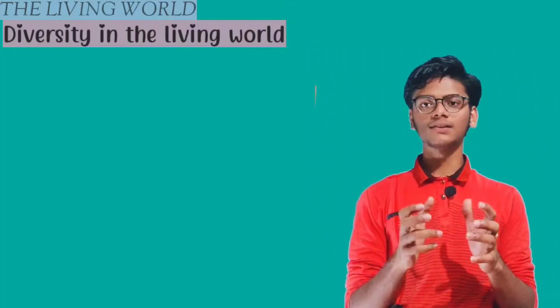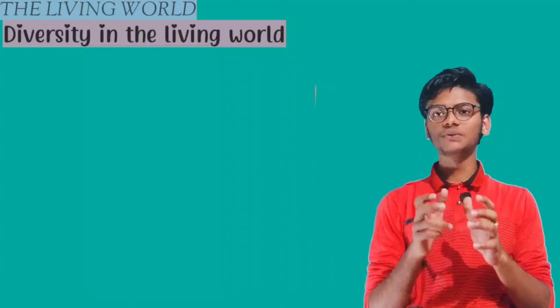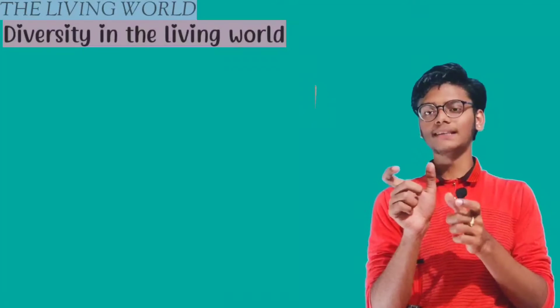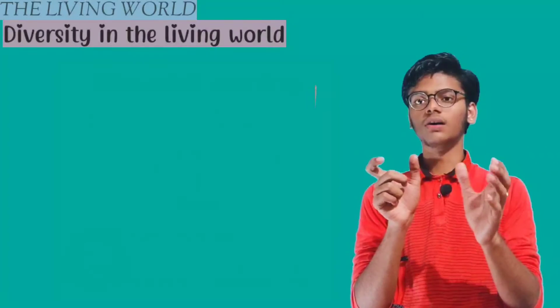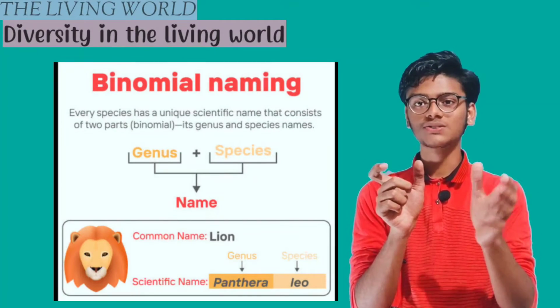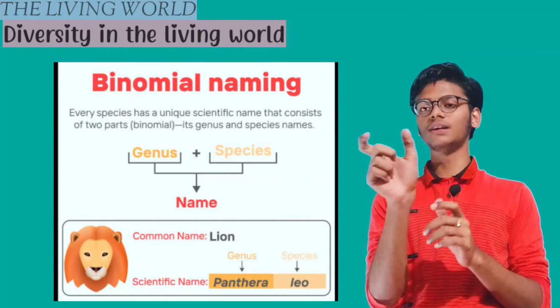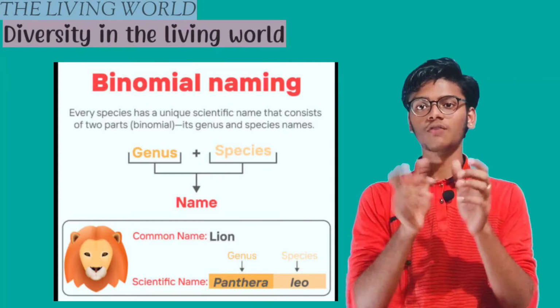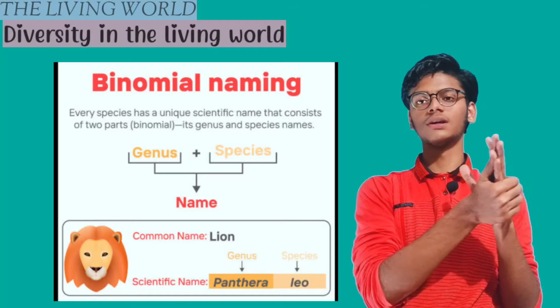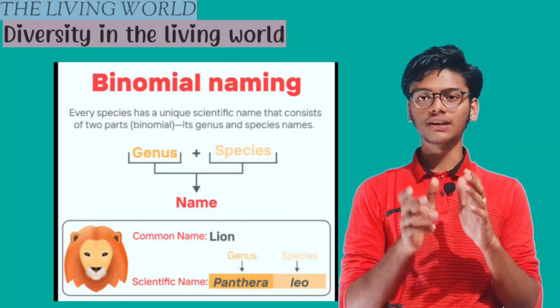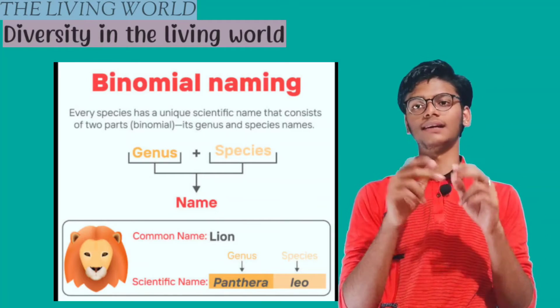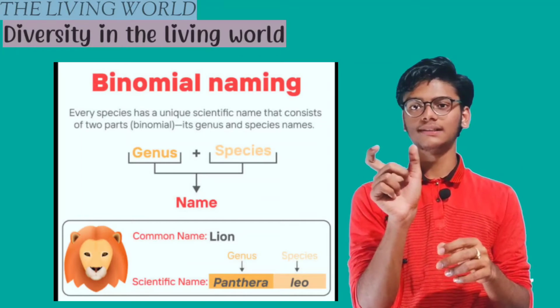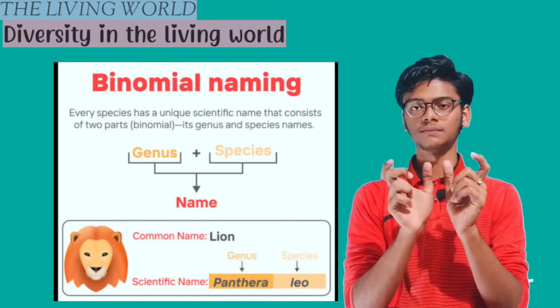In nomenclature, firstly we should place the genus. The organism belongs to which genus? The first part of the name is genus. The second part of the name is species, for which species it belongs. So the nomenclature contains two parts: the first part is genus and the second part is species.